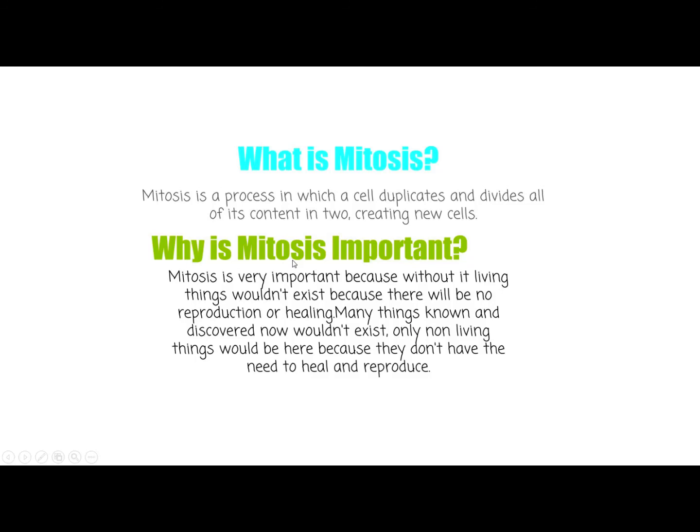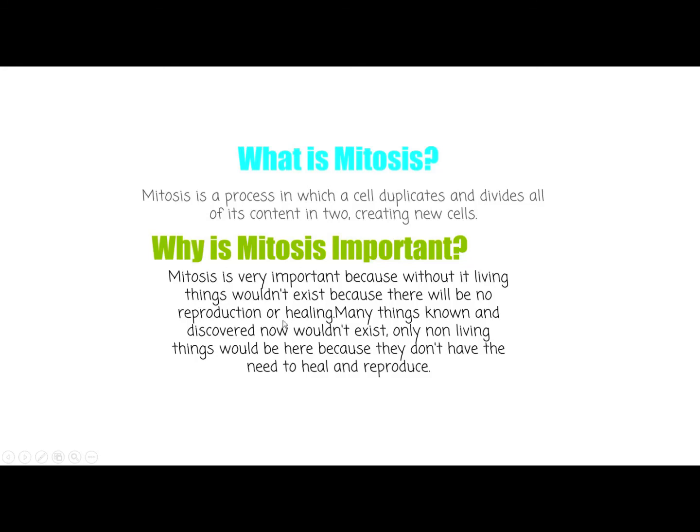Now we come to know why mitosis is important. The question arises, if we are learning mitosis, what is the need of learning it? Mitosis is very important because without it living things wouldn't exist, because there would be no reproduction or healing. The main thing you need to learn here is that mitosis is needed for reproduction and healing. Reproduction means making copies of your being. This means the living things are making copies of their structure. You can say they are giving birth to beings which are the same as they are.